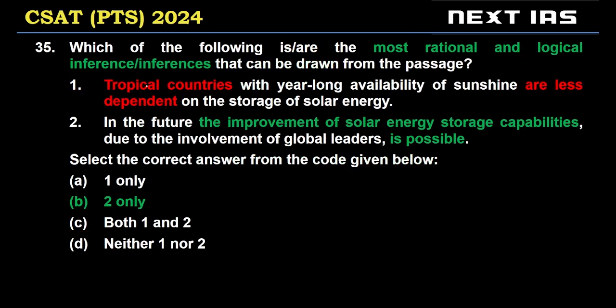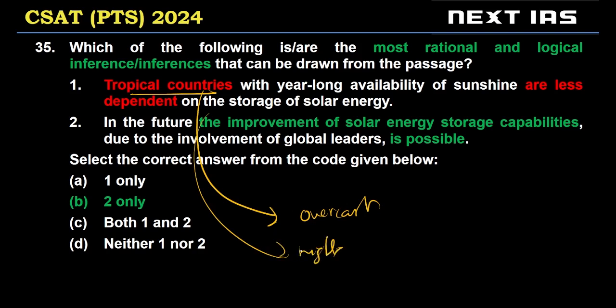Also, tropical countries could also have overcast days. And obviously, tropical countries will have nights also. So this is not in question. Overcast days, tropical countries can also have, so "are less dependent on storage" is invalid.